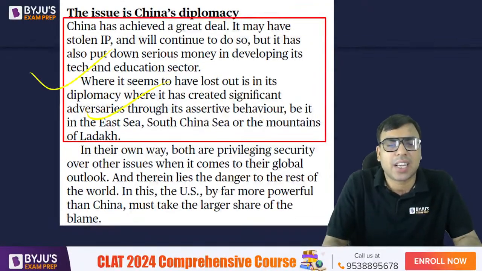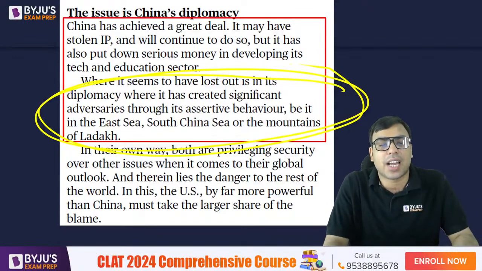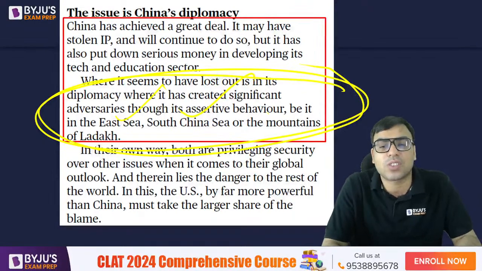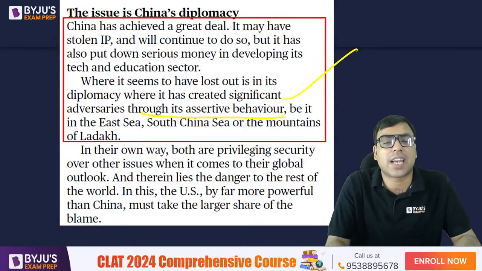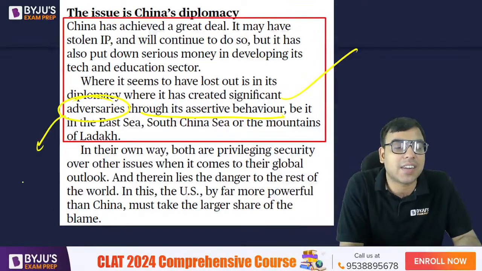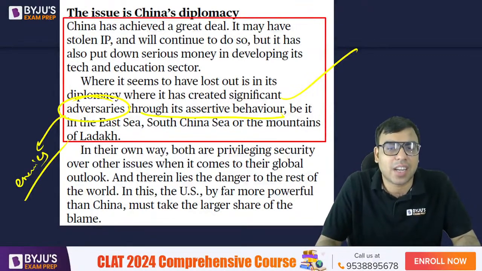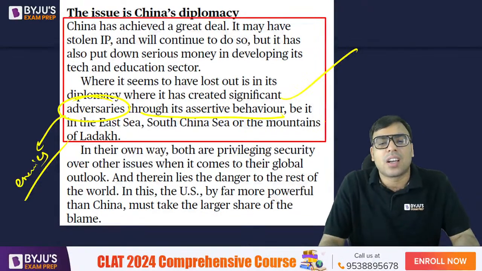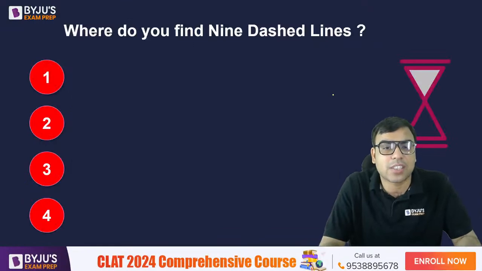China has achieved a great deal. अब देखो ये this is important. So this is saying that in regions of East Asia, South China Sea or mountainous Ladakh, China has asserted its behavior and all, which has actually created significant adversaries. Adversaries मतलब enemies कह सकते हो या दुश्मन कह सकते हो या जो लोग पसंद ना करें, है ना? So that is adversary. So basically the author is saying कि in East China Sea, South China Sea, in the regions of Ladakh, China has asserted behavior. मतलब asserted means maybe in some other land or territory and all. So that is what is being talked about.